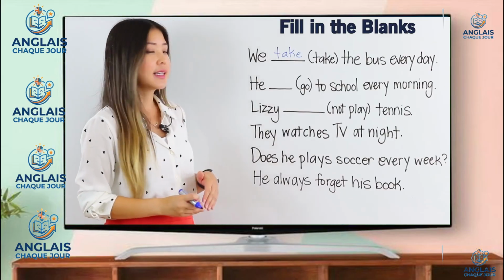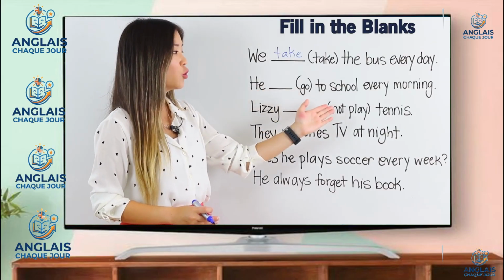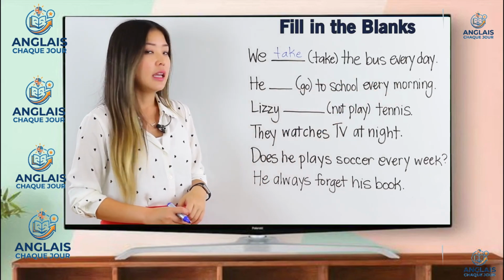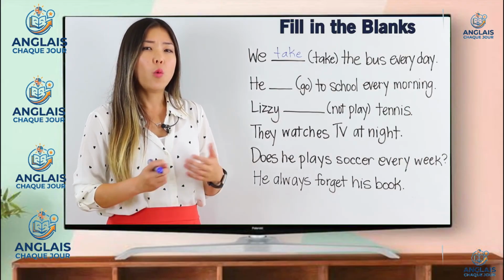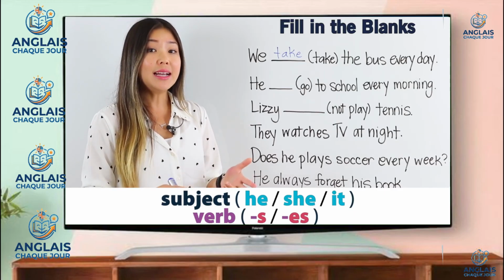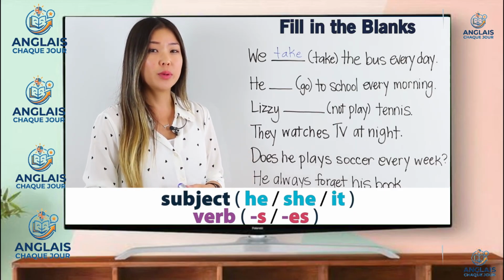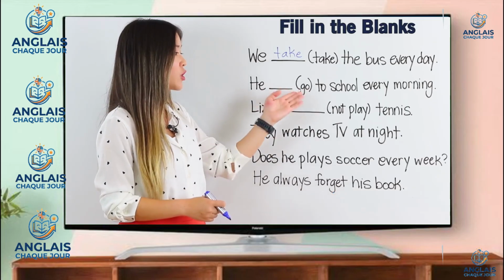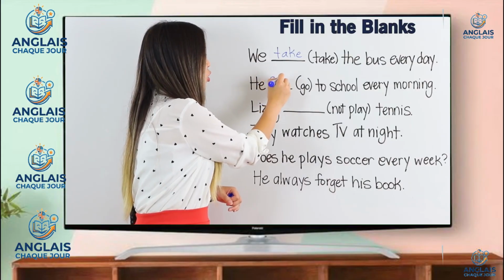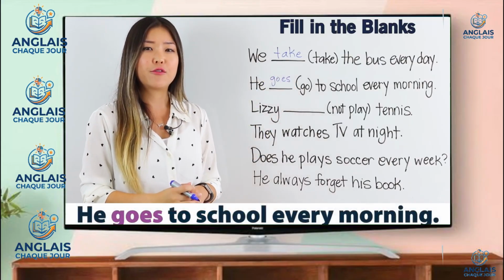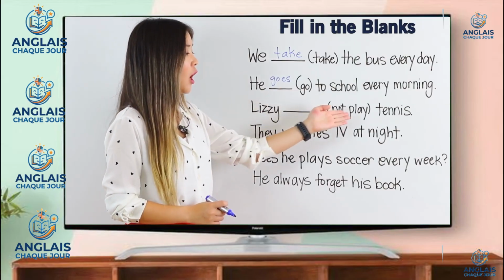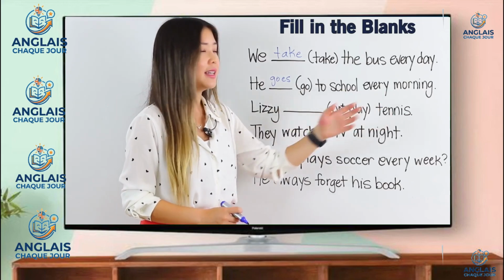In the second sentence, it says he blank to school every morning. Again, a routine. The subject here is he. What do we do if the subject is he, she, or it? We add s or es to the verb. In this example, the verb is go. So we have to add es. He goes to school every morning. In the next sentence, it says Lizzie not play, in parentheses, tennis.